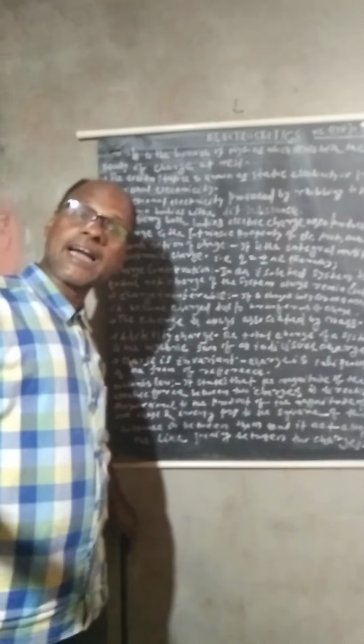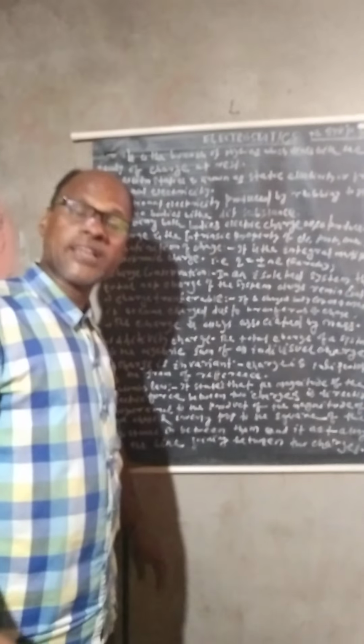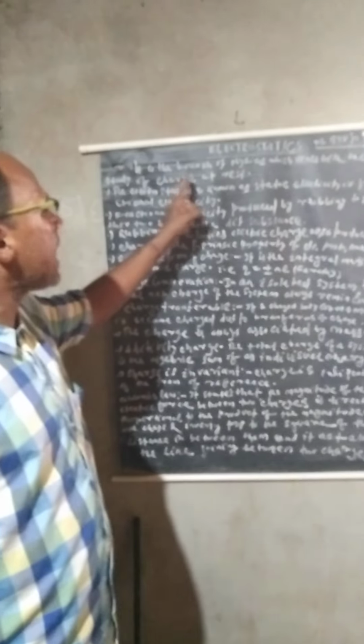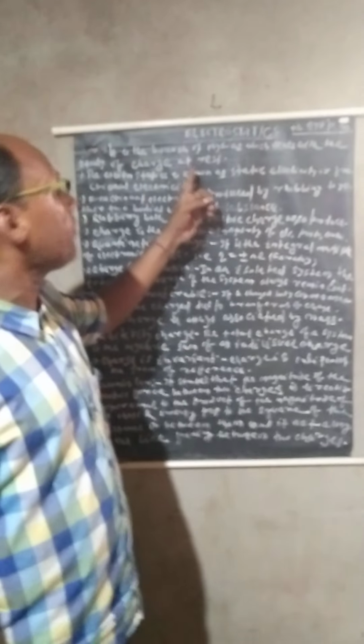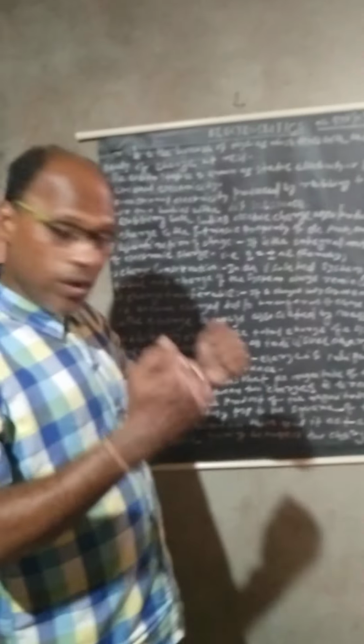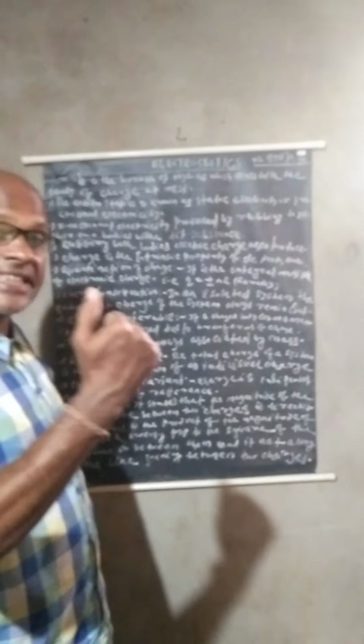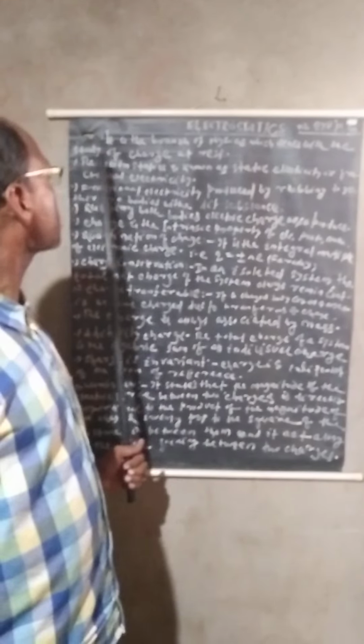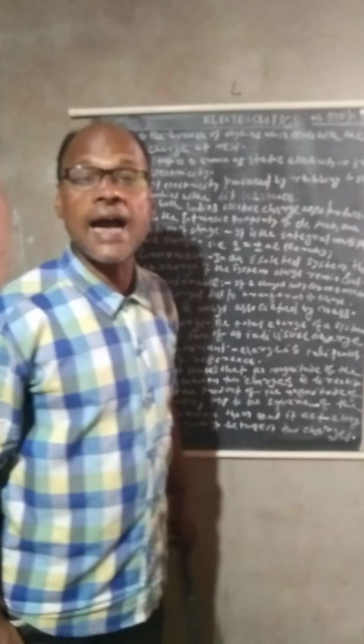When charge is at rest, what is the physical property of that charge? It is the branch of physics which deals with the study of charge at rest.